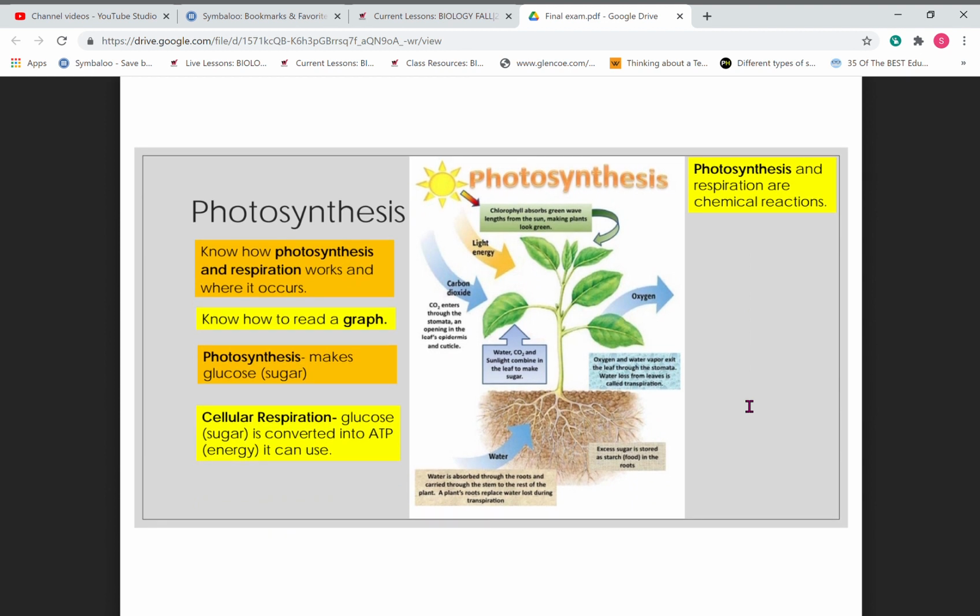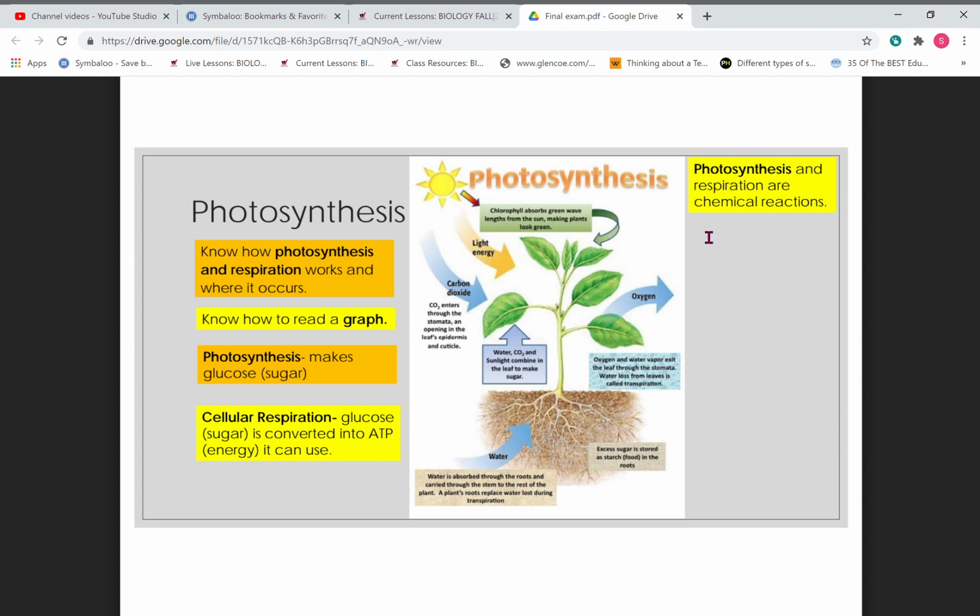All right, moving on. Photosynthesis. You know, photosynthesis and respiration work the opposite of one another. We'll see the equation here in a minute. But we have water taken up through the roots. We have carbon dioxide in through the stoma. We have light that causes the reaction, and out comes oxygen, and then the plant saves the carbon dioxide and the ATP for energy.